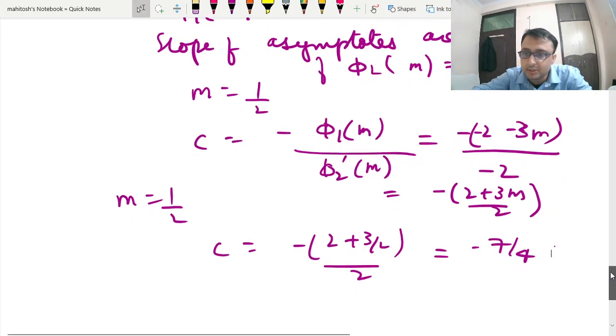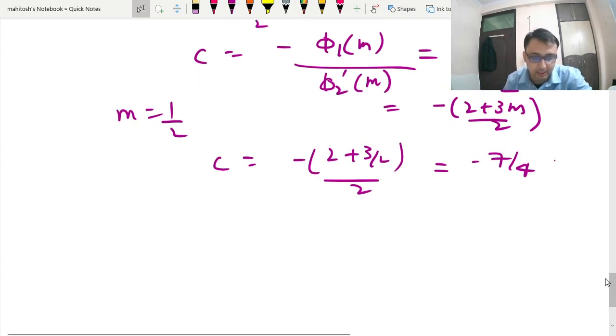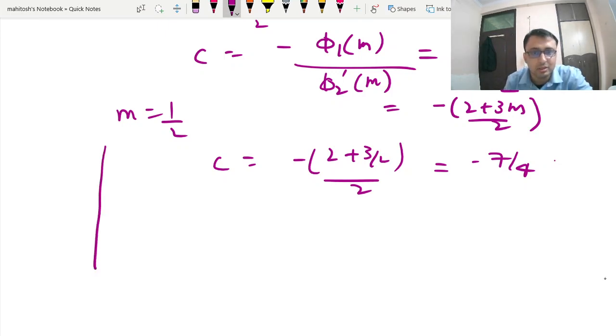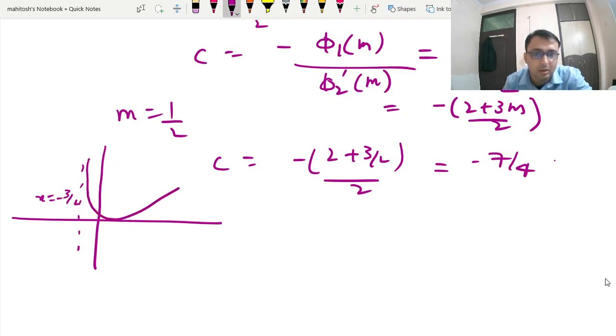Now what you should bear in mind is what is expected further: you can draw the asymptotes. You can use the scale to do so. You can draw the horizontal and vertical and your slant asymptote.